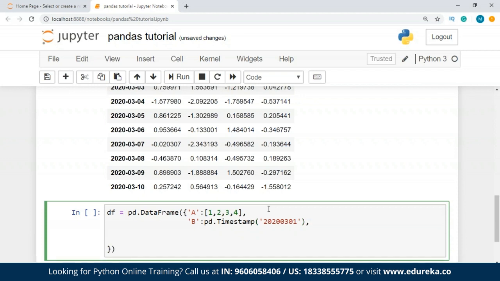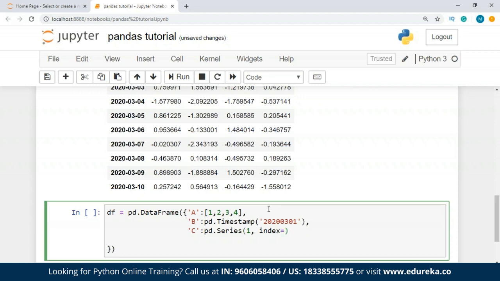Right, and after this I'm going to pass one more value, let's say c, and I'm going to use a series now, a series object, and inside this I'm going to pass 1, and the index is going to be, let's say, a range.